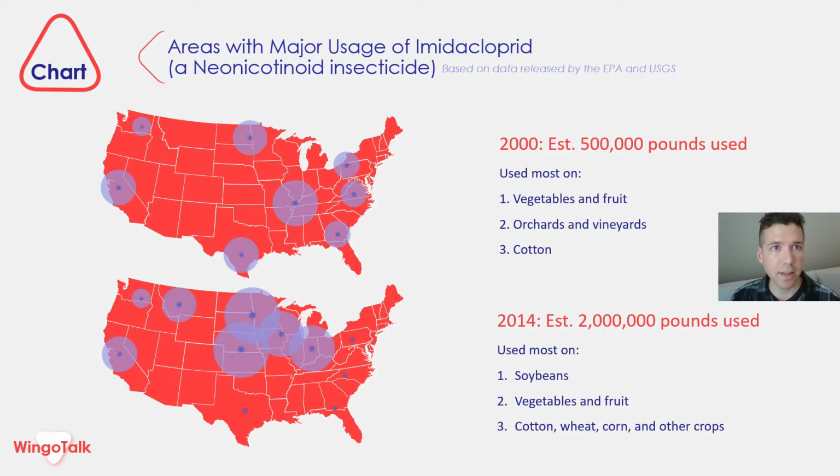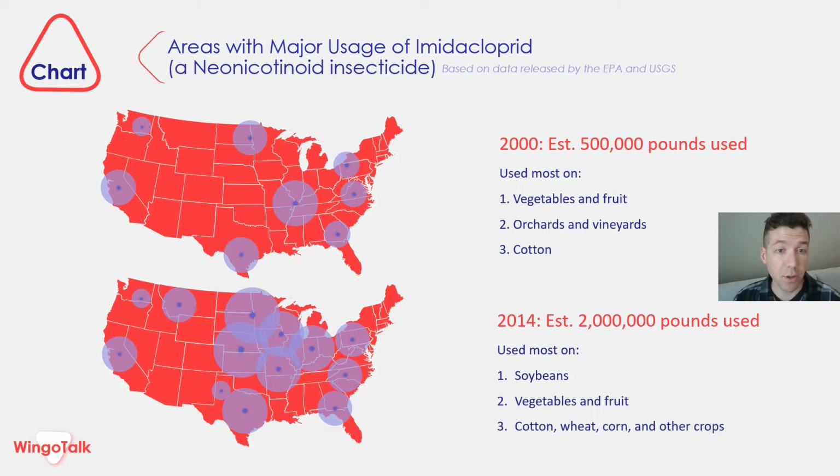Okay, today's chart is about areas with major usage of imidacloprid. That is an insecticide. So a lot of these have wild names, but this is just one specific kind of insecticide. This one is the problem for bees. In the year 2000, 500,000 pounds were used. In the year 2014, about 2 million pounds were used. These are mostly used for crops like soybeans and vegetables and fruit.